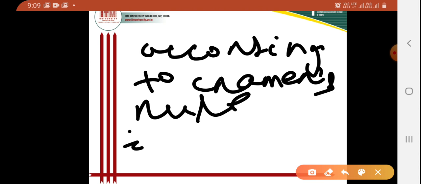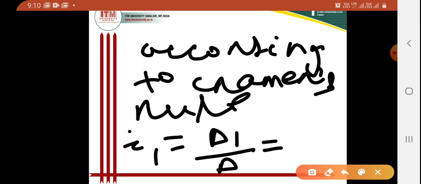I can write for I1 now. See the unknown quantity here. For I1 I can write 18 by 9, because the value of del 1 is coming as 18 and the value of del is coming as minus 9. So when I have to write for I1, that is del 1 by del. What is the value of del 1?